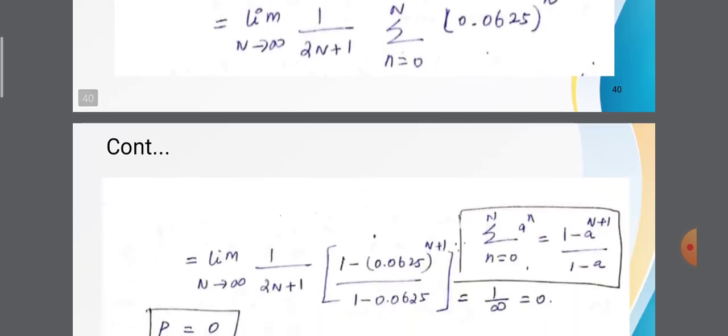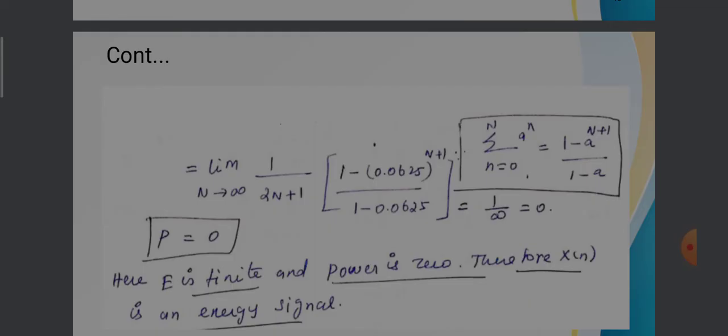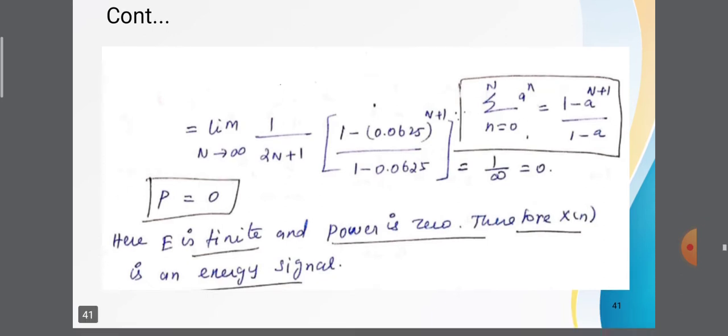Now using the formula summation n is equal to 0 to n, a power n is equal to 1 minus a power n plus 1 divided by 1 minus a, the power is limit n tends to infinity 1 divided by 2n plus 1 into 1 minus 0.0625 power n plus 1 divided by 1 minus 0.0625. Now substituting the limit n is infinity, the value is 0. So in this problem, energy is a finite value and power is 0. Therefore, the given signal x of n is an energy signal.